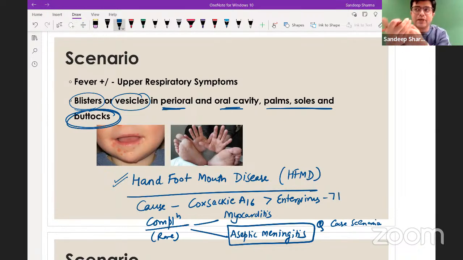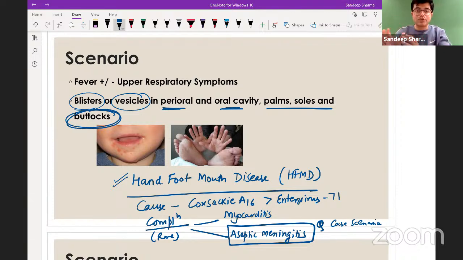Itching can be there, but itching is relatively rare in these patients. Second, the appearance of the lesion. In chickenpox, first of all, you will have a macule. Macule will evolve into a papule, and papule will evolve into a vesicle. And new lesions will keep appearing daily.